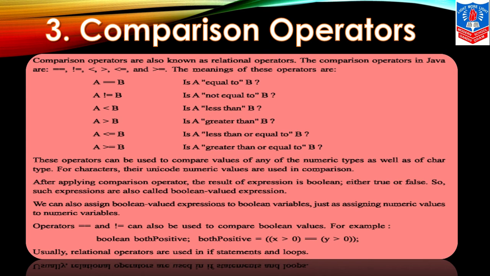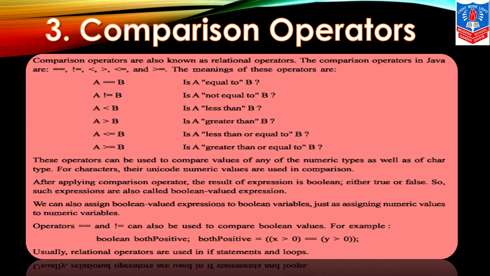That means A is equal to B. If A's value is 5 and B's value is also 5, then A double equals to B. Okay, so that is the equality check here. Then we are giving A exclamatory symbol equals to B. So what does exclamatory denote? Not.